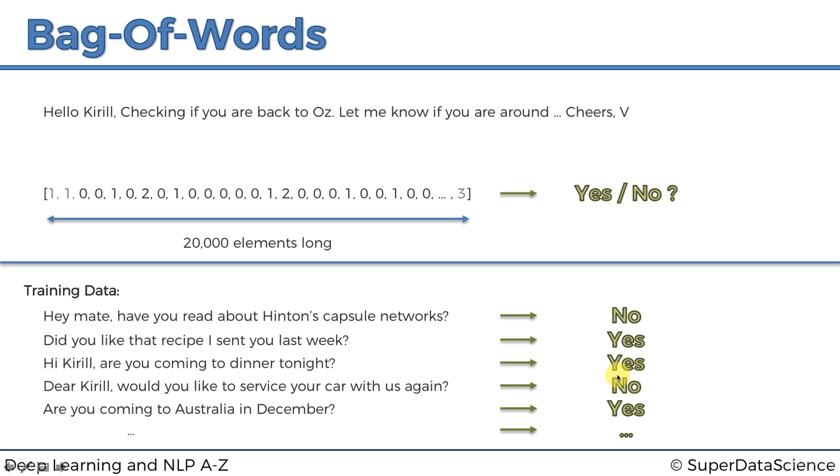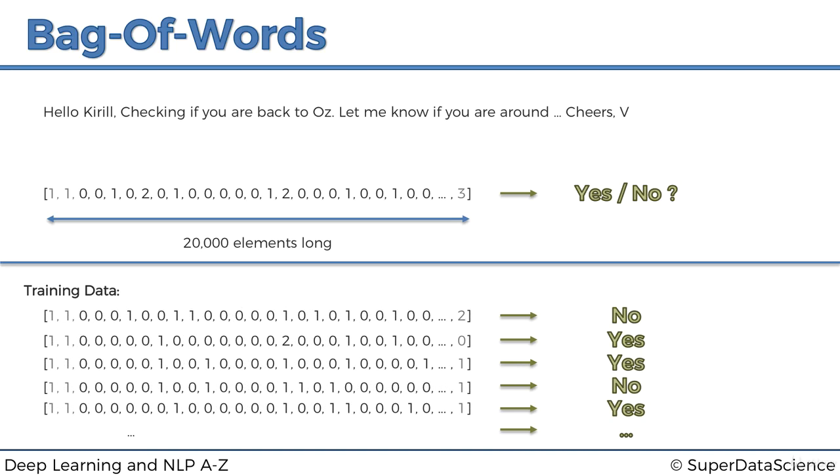Of course, it would be a lot of groundwork to get that data, because we usually don't just respond yes, no to emails. So we'd have to look at this answer and understand what was the sentiment. The sentiment was no, or what was the overall, was it a yes or no. Of course, this is kind of more of a theoretical example. Nobody's going to do this for their own inbox, but nevertheless, the point stands. So how would we use this training data? We would use a similar principle and convert each one of those emails to a vector. And again, each vector would be 20,000 elements long.